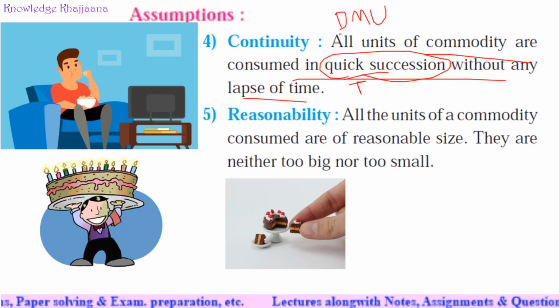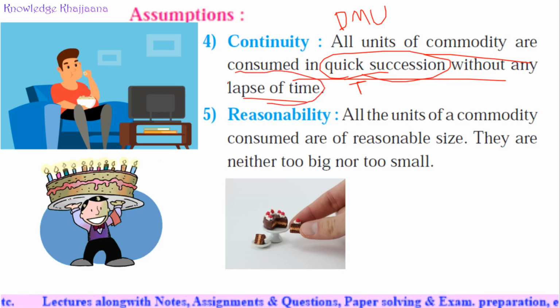So diminishing marginal utility can be studied properly if all units of a commodity are consumed one after another without any time gap. Then only it is applicable. If you give a gap, then the curve will not be drawn properly, and the marginal utility cannot be studied and analyzed properly.